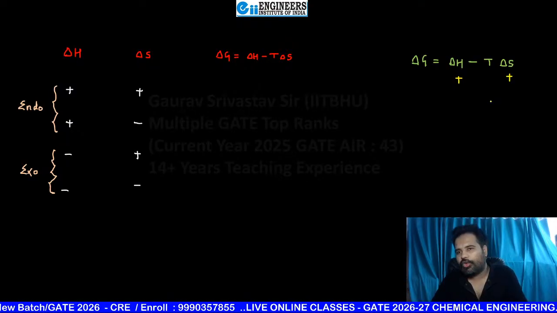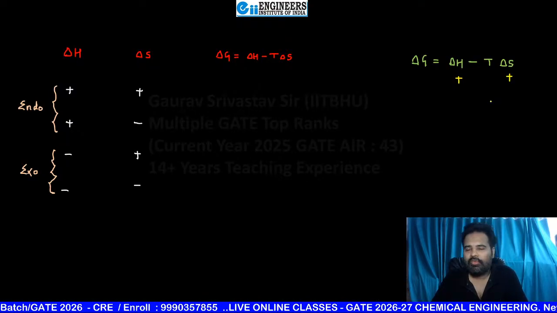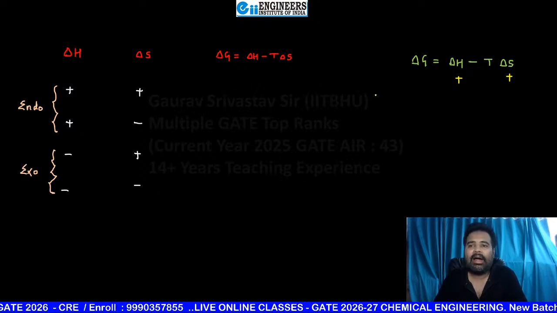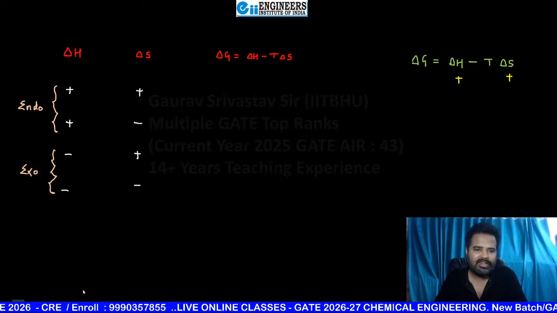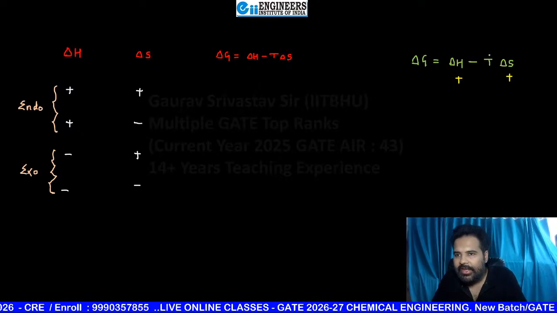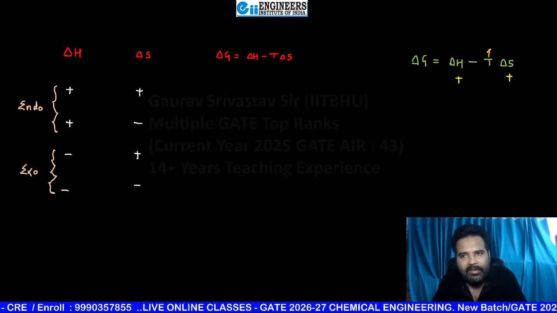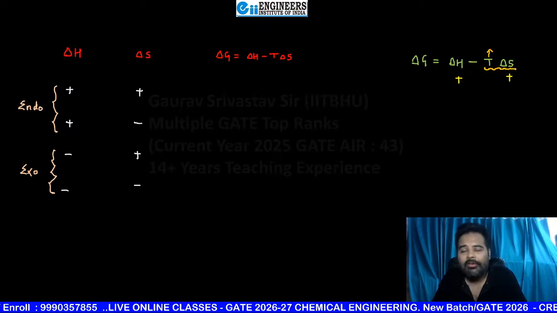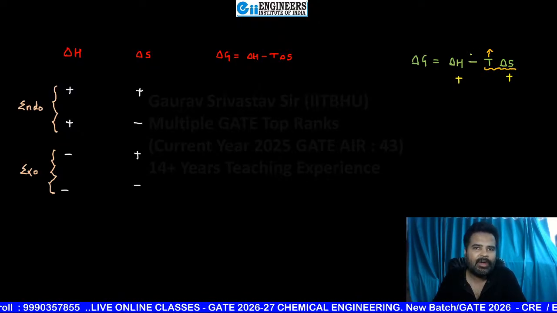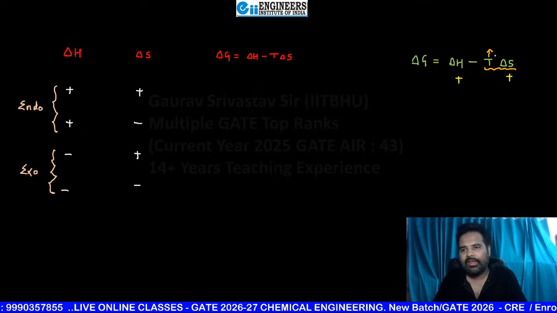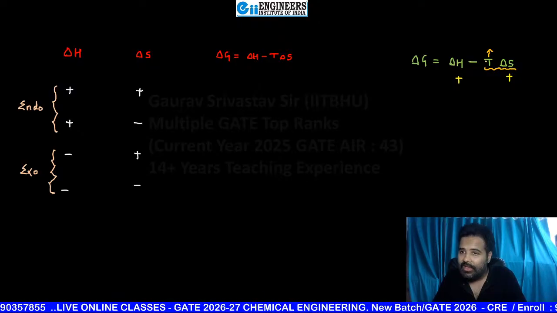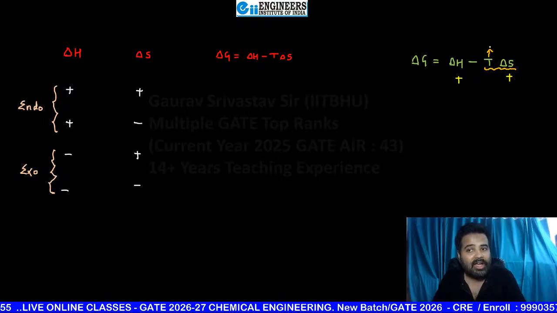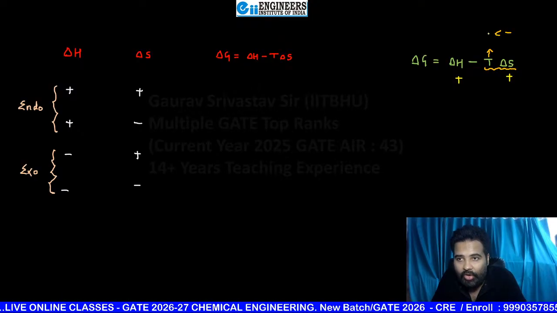So if both are positive, we are worried about the overall value of the second part, that is T delta S. If T is very, very high, then this whole part's value will be higher in comparison to this part. Here what I am saying is, T is very high, that is at high temperature, then the negative sign is more than the positive sign.